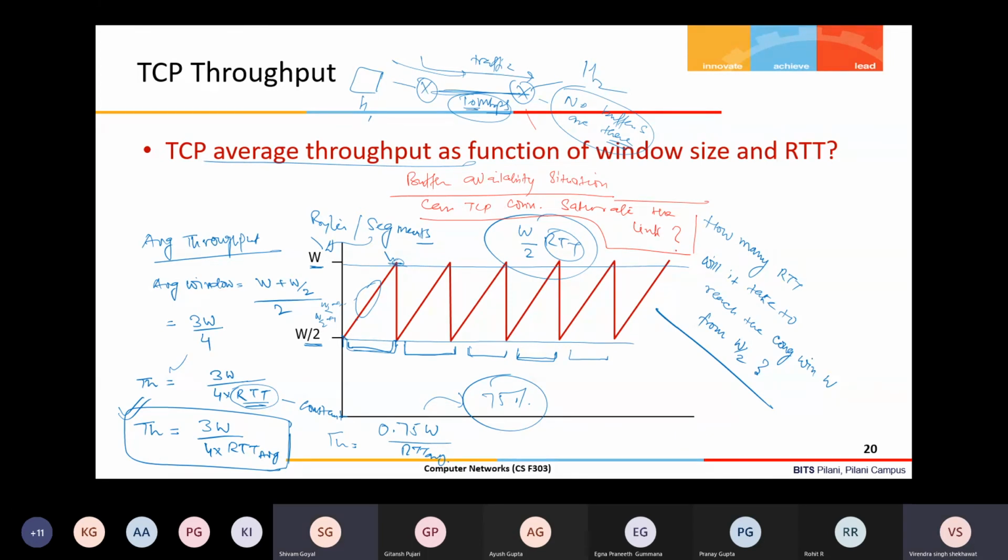No, sir. No. Reason? Sir, when we are trying to saturate the link, the transmission at all times should be exactly 10 Mbps. So when the transmission is 10 Mbps, the TCP protocol will try to make it 1 MSS higher. As soon as it makes it 1 MSS higher, the buffer will get filled. And when the buffer gets filled, packet drop starts, and then it has to again.